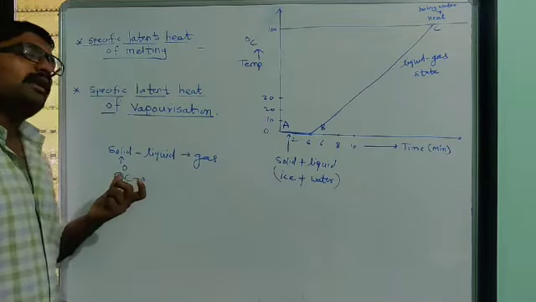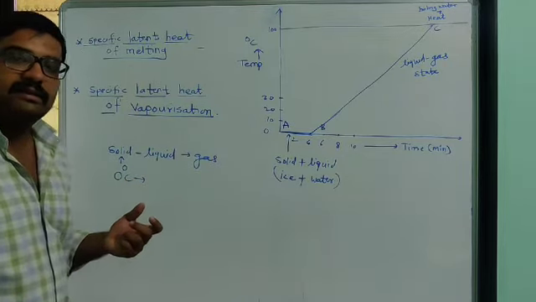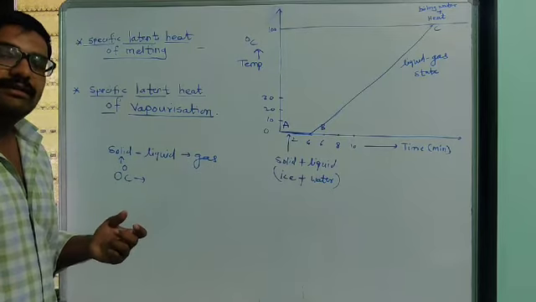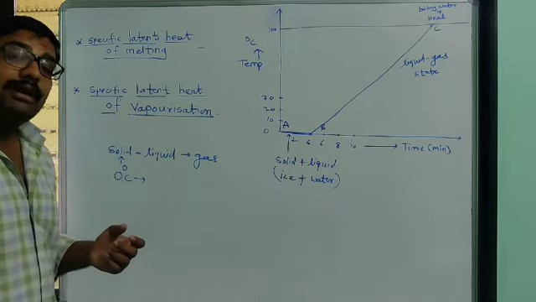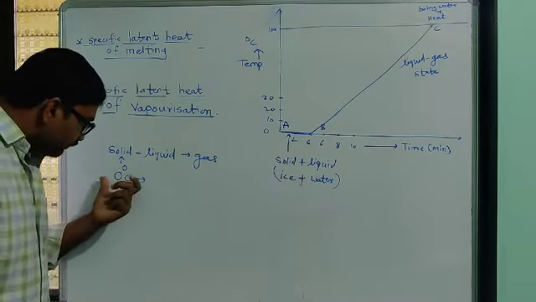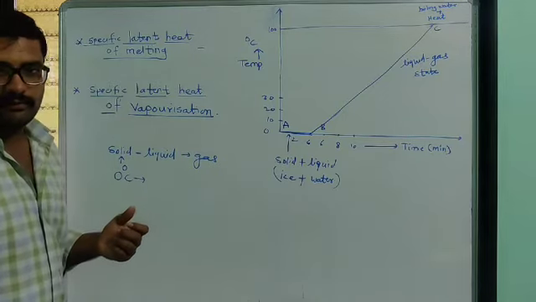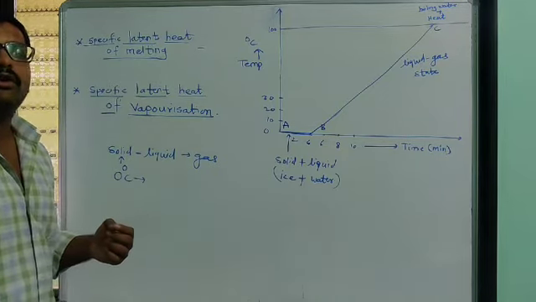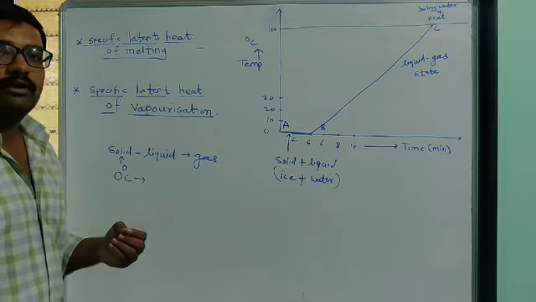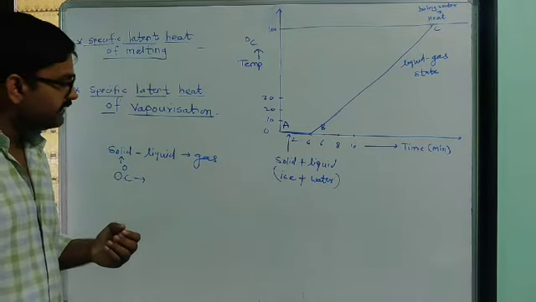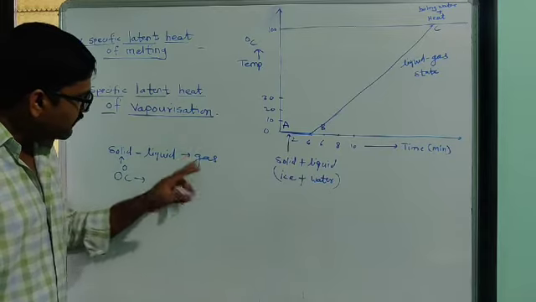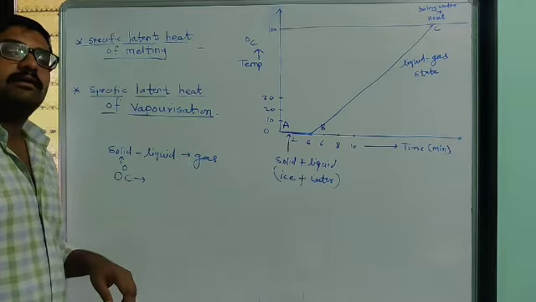Whatever heat we are supplying to that ice, all of it is used to break the bonds between the molecules of ice. We know that in the solid state the intermolecular force of attraction is much greater compared to liquids and gases.